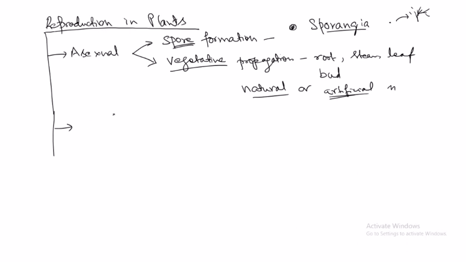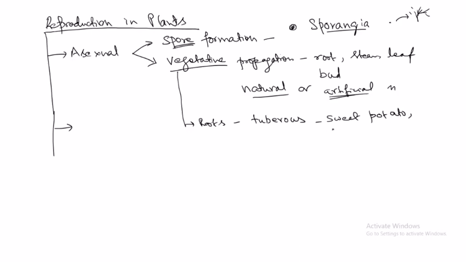Now the natural vegetative propagation method by roots. Let us see some examples in the tuberous roots. Tuberous roots means, the best example is the potato, sweet potato. In Hindi we say shakarkand. In the time of fasting and so on, people consume this sweet potato.